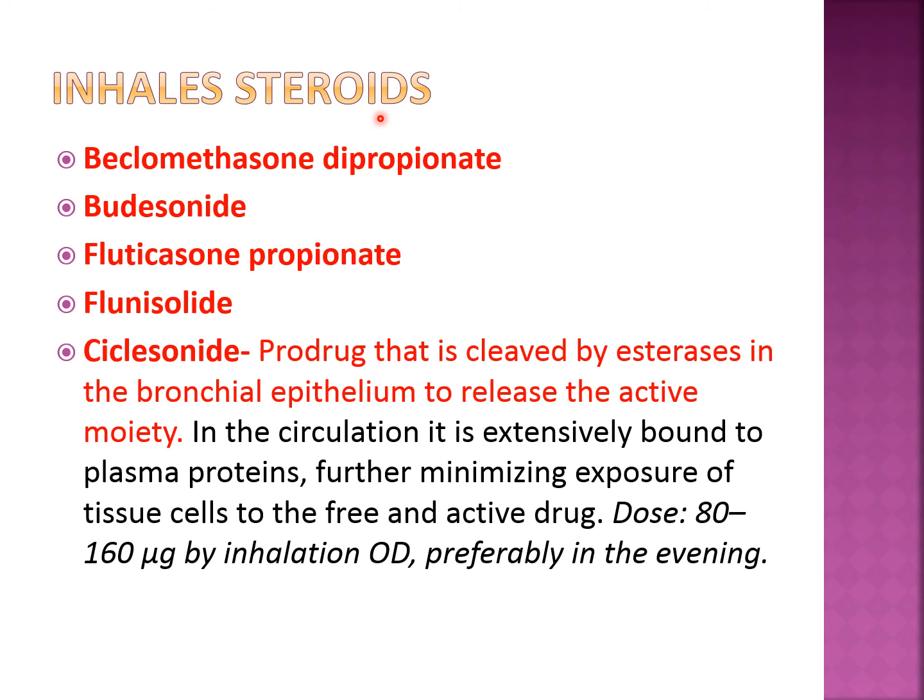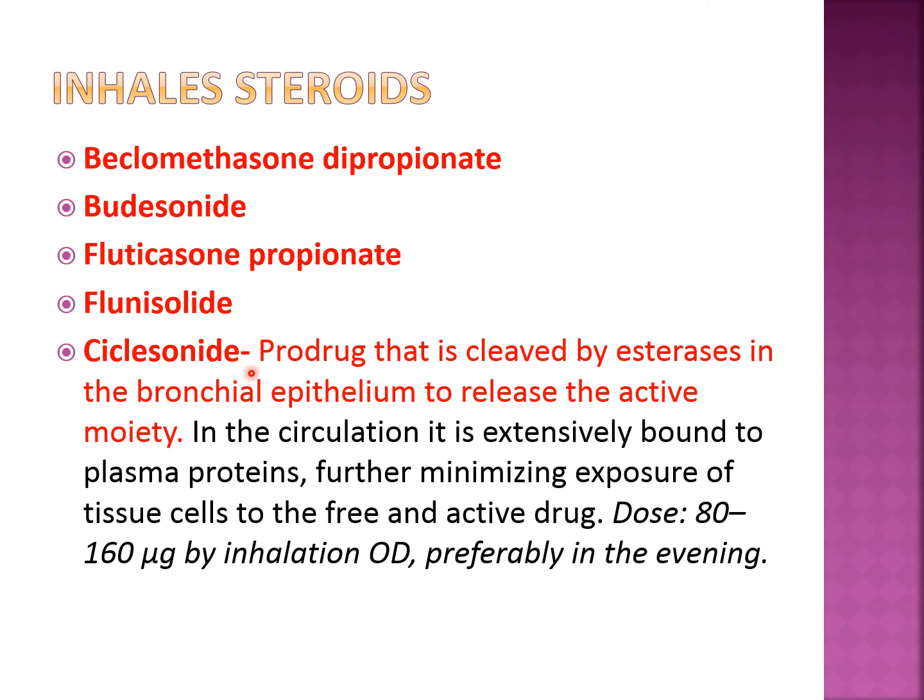Which are the drugs from inhalational steroids? These are the names: beclomethasone dipropionate, budesonide, fluticasone propionate, flunisolide, and last is ciclesonide. Okay. So these drugs are all preferred by inhalational route through the metered dose inhaler. Especially budesonide comes in a combination with formoterol, which is a long-acting beta-2 agonist. Fluticasone comes in combination with salmeterol. So there are combination inhalers also along with long-acting beta-2 agonists. So these are very commonly useful drugs.